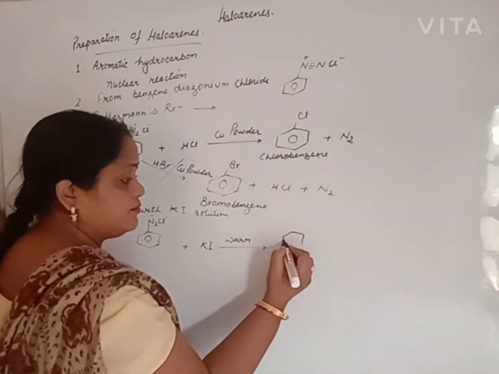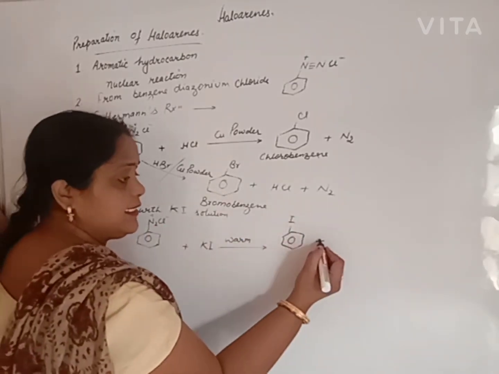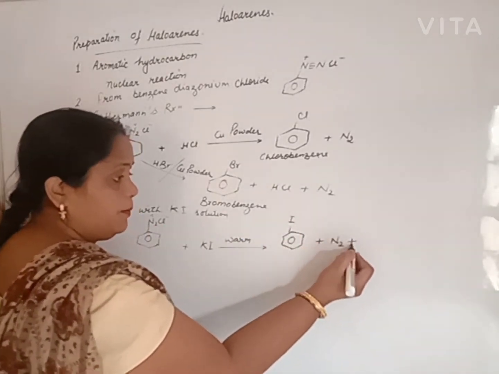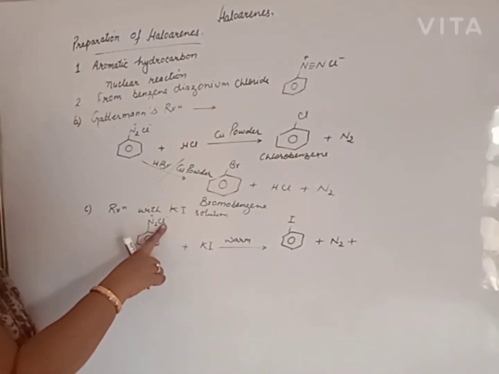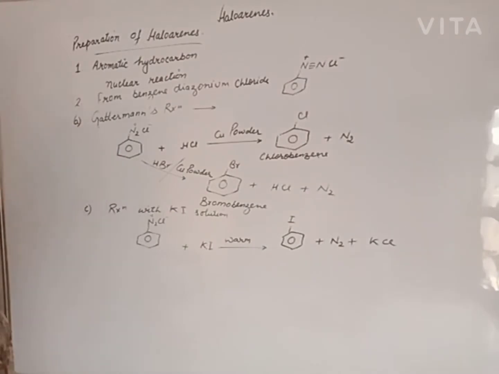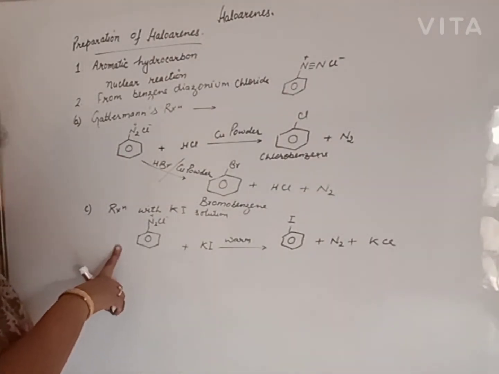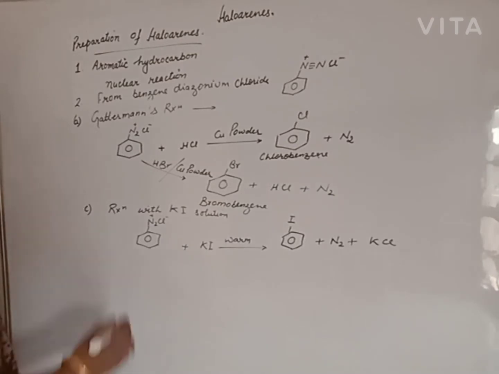Nitrogen gas is released as it is, plus this potassium reacts with chlorine to give potassium chloride. Iodobenzene is prepared by this method, but this is not a name reaction.